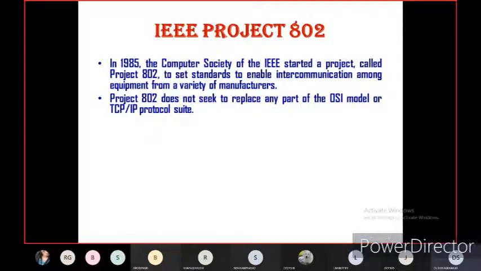So we know that in the OSI model there are 7 layers, that is application layer, data link layer, physical layer, network layer and so on. There are 7 layers in the OSI model and the TCP/IP protocol suite.